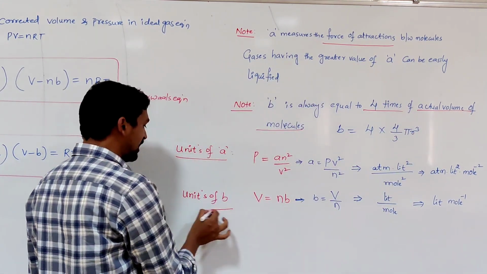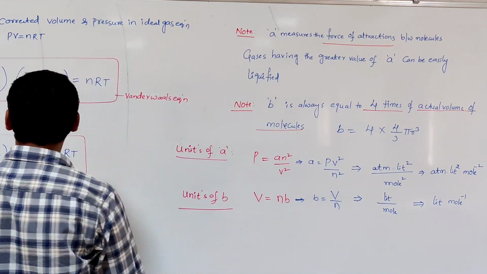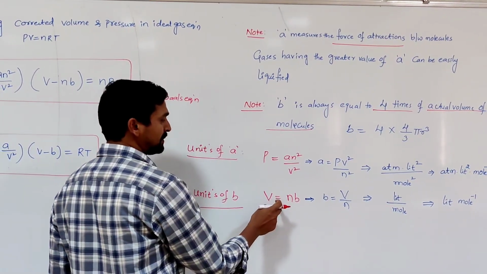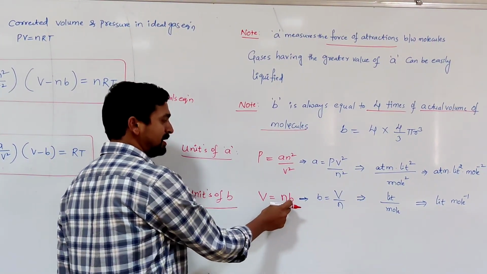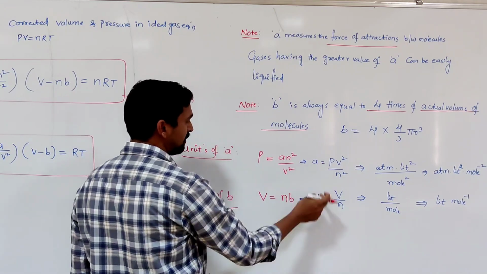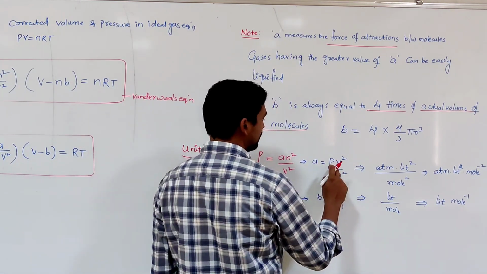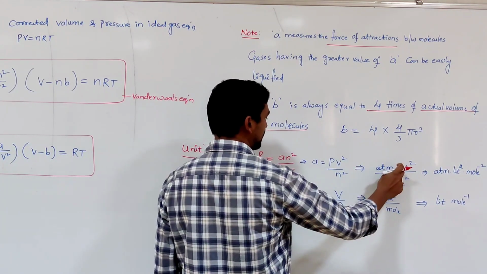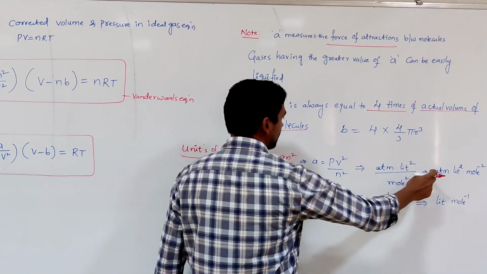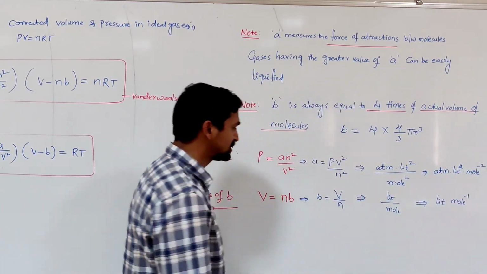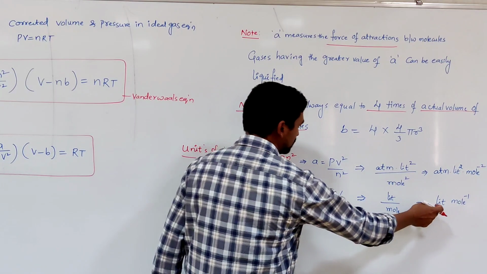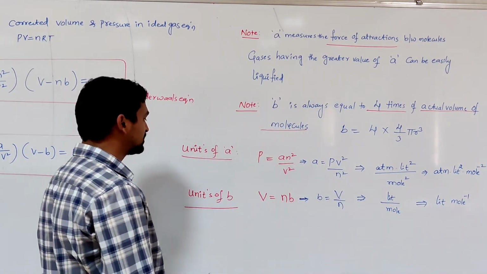So what are the units of a and b? Here P is equal to a n square by V square. This is a correction term. In place of V, the value subtracted is nb. So a is equal to P V square by n square, then b is equal to V by n. Then what are the units? The units for a are pressure in atmosphere, volume in liter, so it becomes liter square, and n square, where n is the number of moles, that is mole square. So atmosphere liter square mole to the power minus 2. Whereas b is equal to V by n, V is liter, n is moles, so liter mole inverse. So these are the units of a and b.